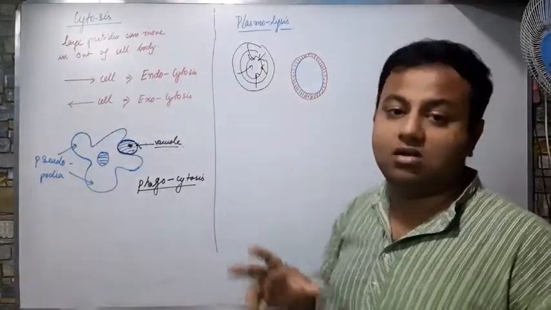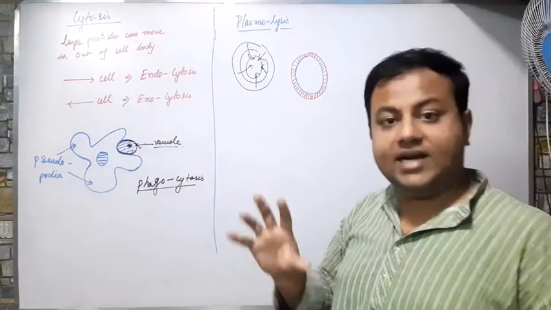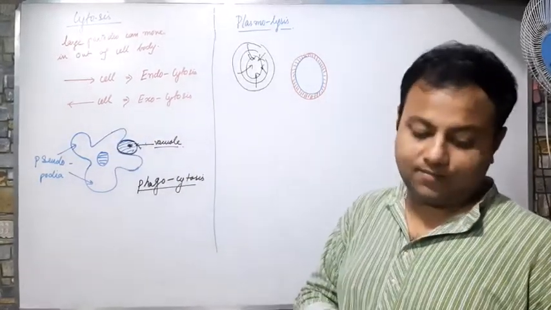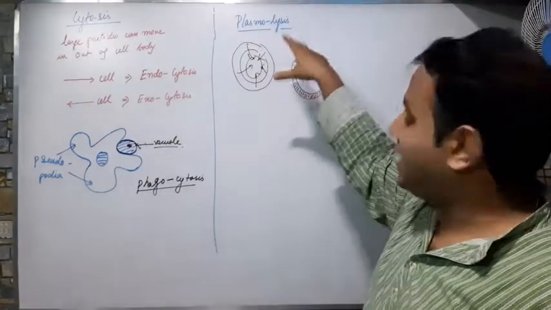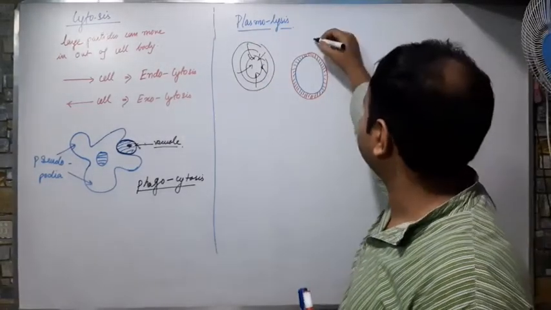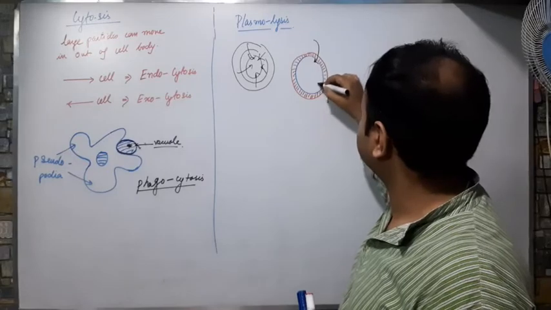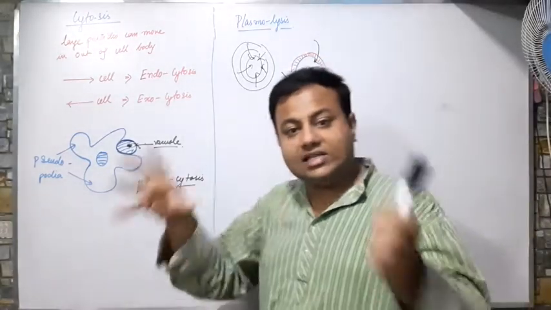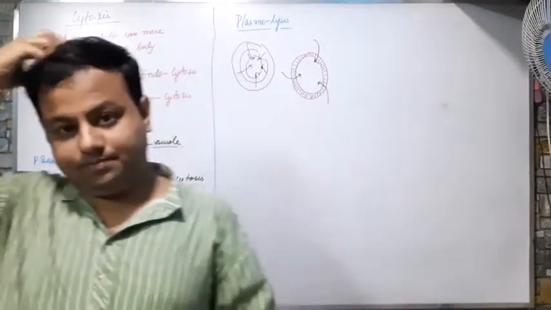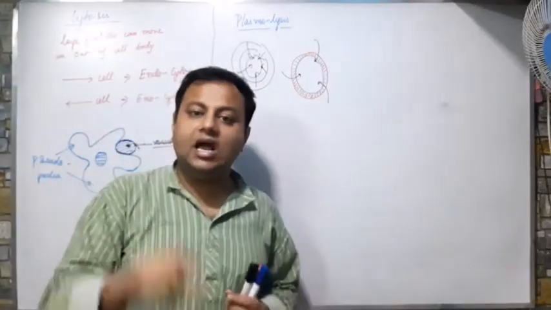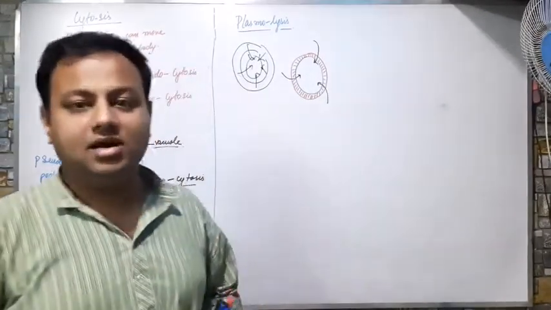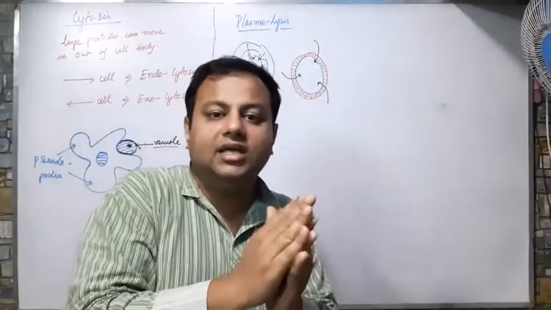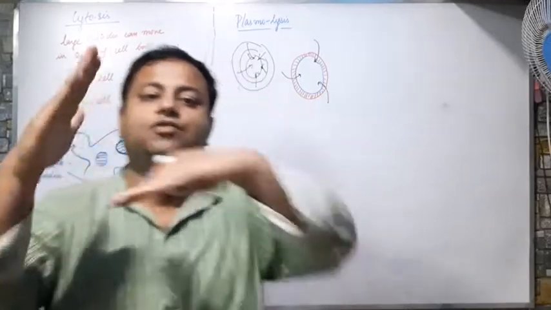But the cell wall is fixed, very hard. It will not expand, it will not shrink. So what happens when endosmosis takes place? The cell structure will swell. This swelling will take up the cell membrane. The cell membrane will expand, and we will reach a position where it is stuck with the cell wall.